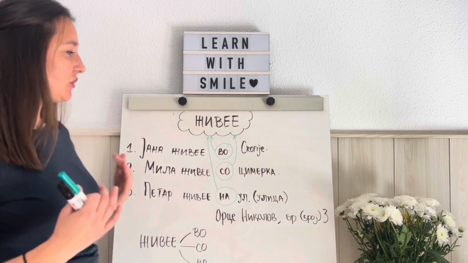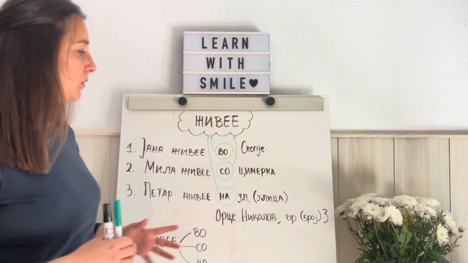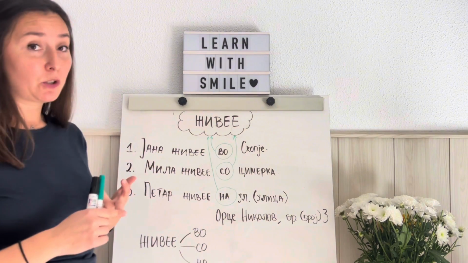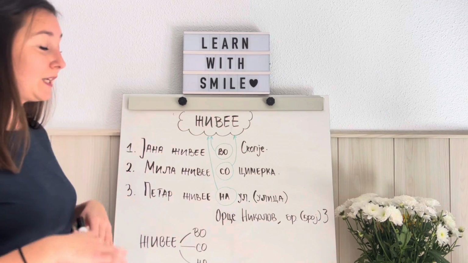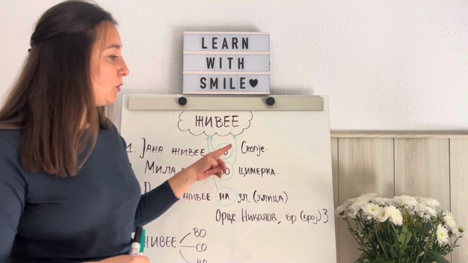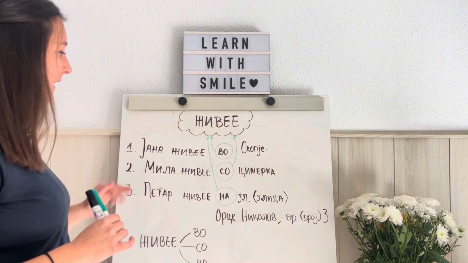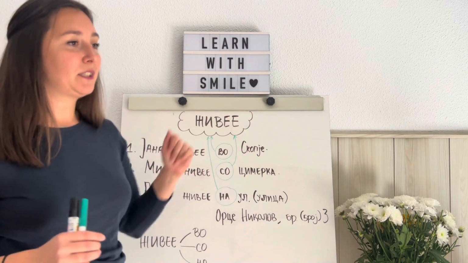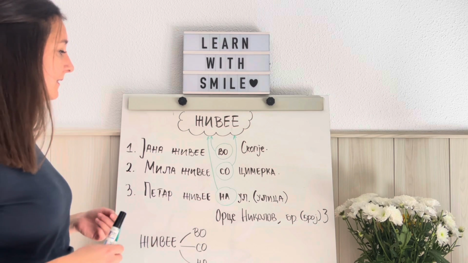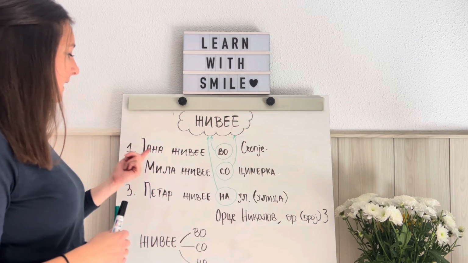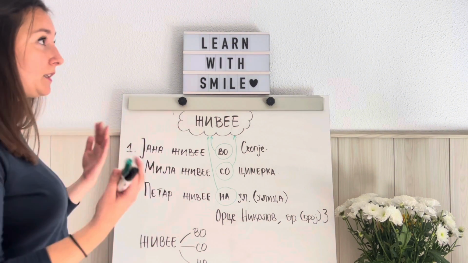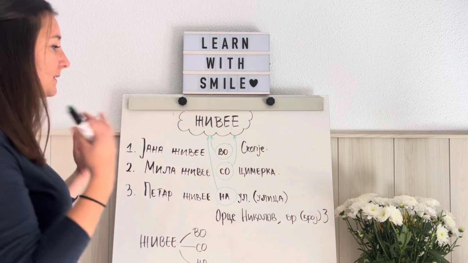So if I want to say Јана lives in Скопје, I must use this preposition, во, okay? So Јана живее во Скопје. Во goes with cities, countries, neighborhoods, etc. So inside of that place. Јана живее во Скопје. Perfect. Јана живее во Мадрид. Јана живее во Истанбул. If I want to make this sentence in past tense, I would say Јана живееше во Скопје. So Јана was living or lived in Скопје.